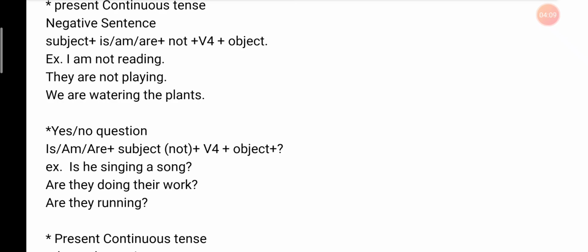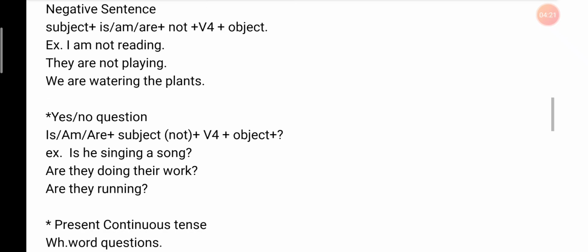The same: singular verb takes is, plural verb takes are, I takes am, and then again not plus verb before. Verb before means verb plus ing.